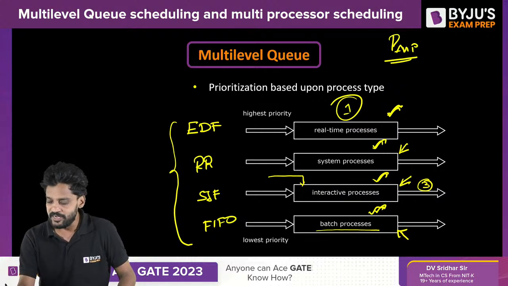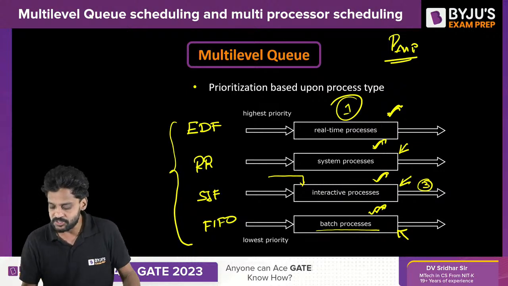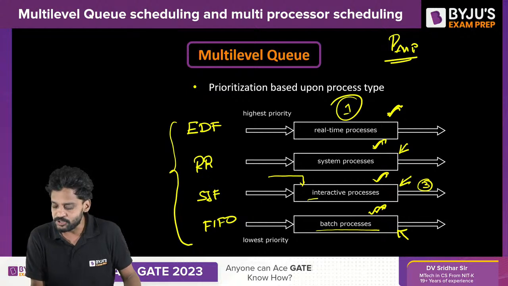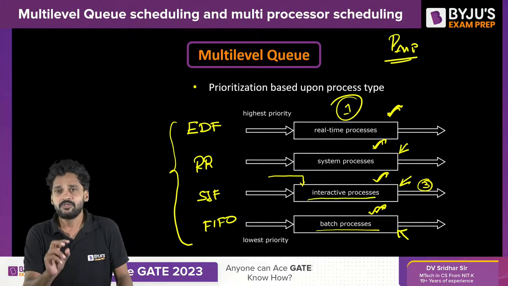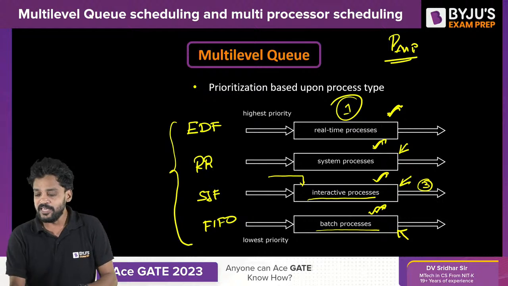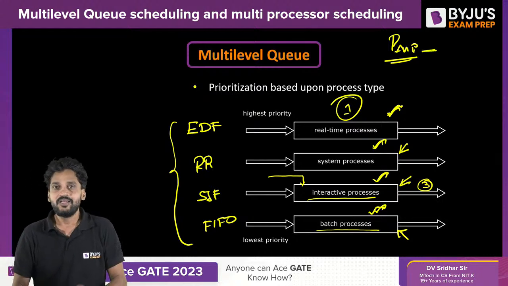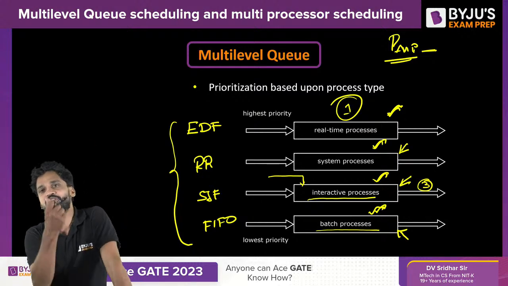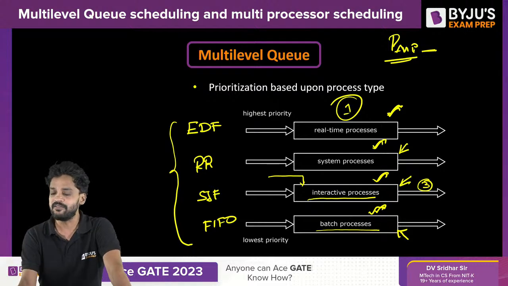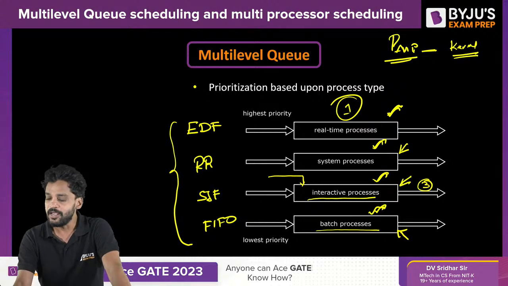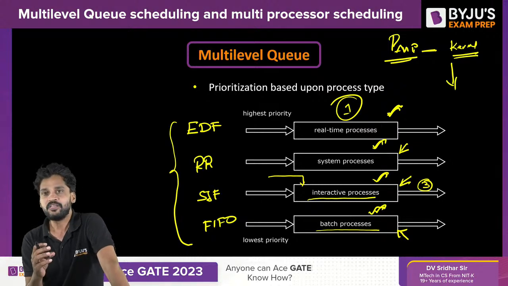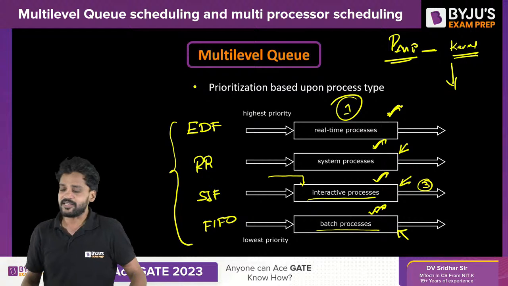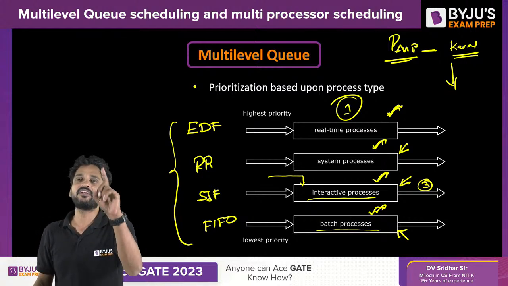The moment the process enters into the system, it got sent to interactive processes. But the thing is, sooner or later, this process needs to execute within a kernel. It needs a system service. For instance, when I require a system service, what is going to happen? Immediately, I will execute in the kernel mode, right? When I execute in the kernel mode, I may update some important kernel data structure. At that time, my priority should be increased.